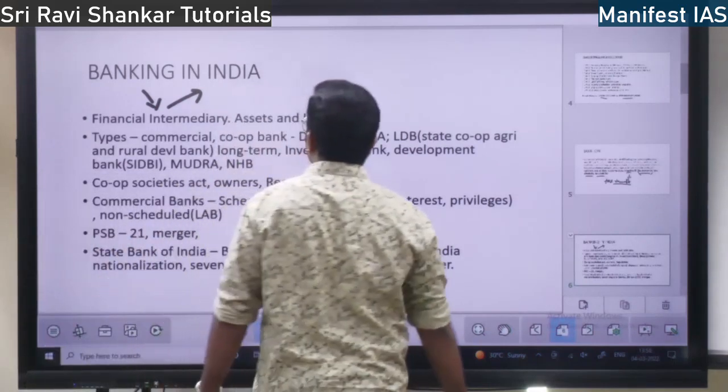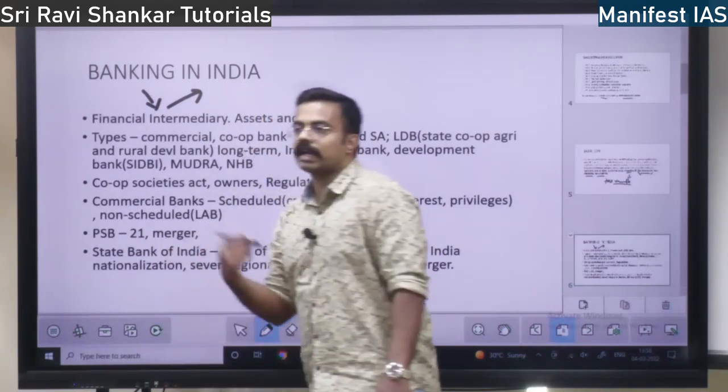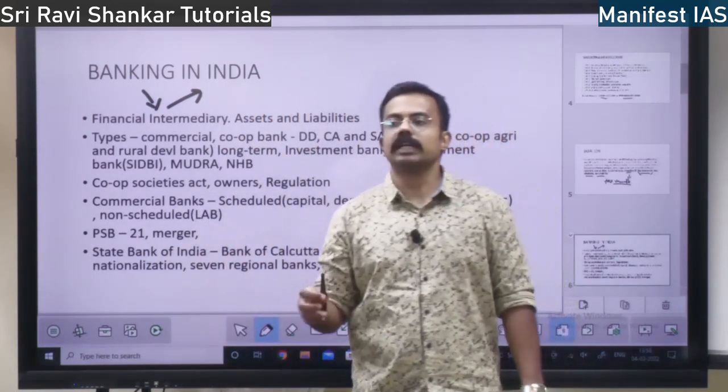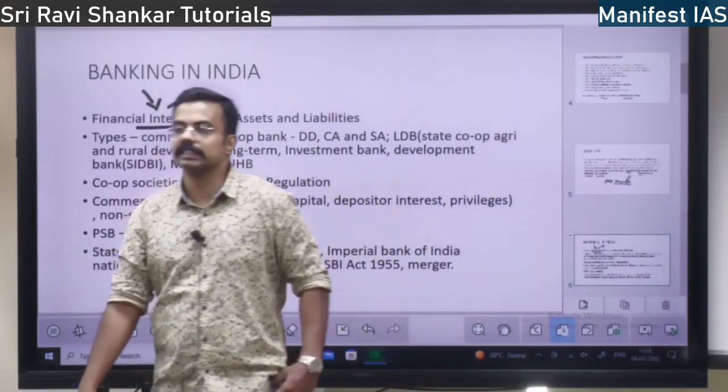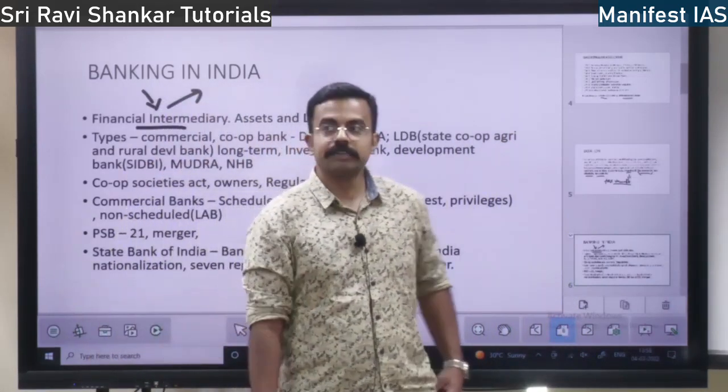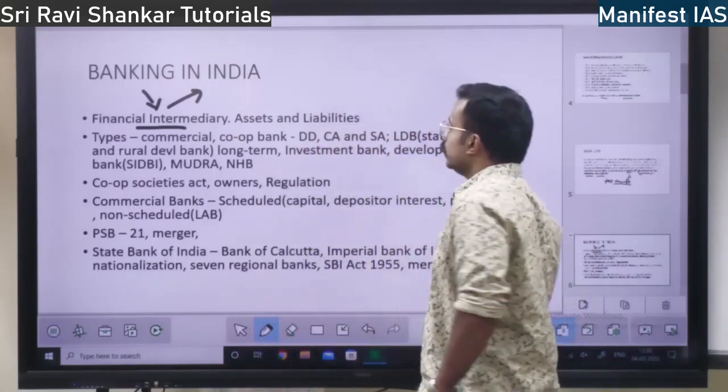depositor and the debtor. The bank is what gives the connection between the one who needs a loan and the one who invests money. Financial intermediary. It is a finance. This is the basic definition of a bank, right?